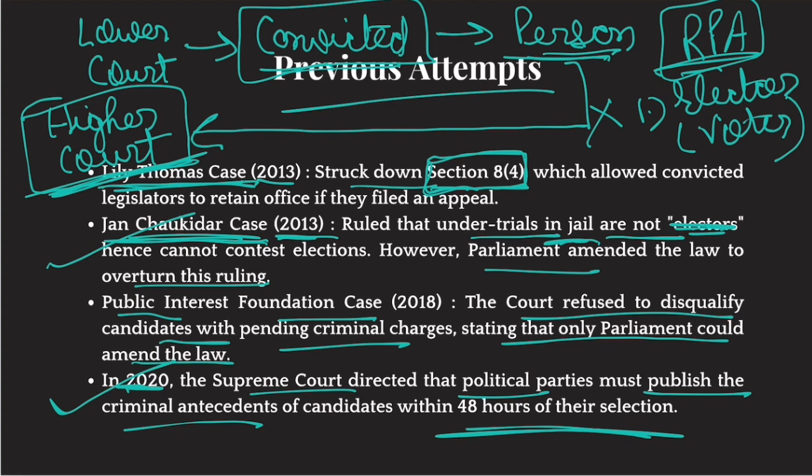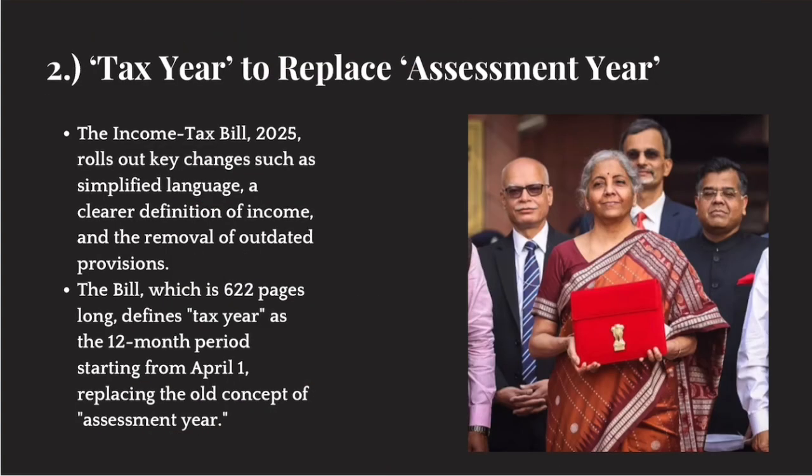This was basically for the right to information. People need to know who they are voting for. So this is all about criminalization of politics. Now let's talk about the second topic, which is tax year to replace assessment year.